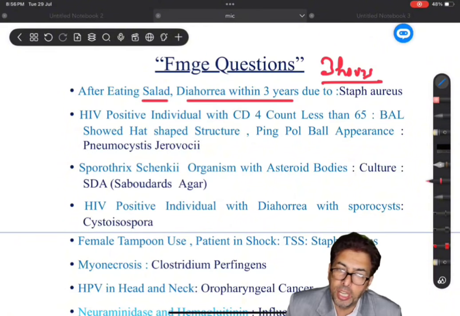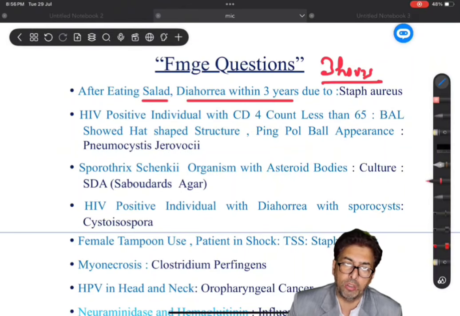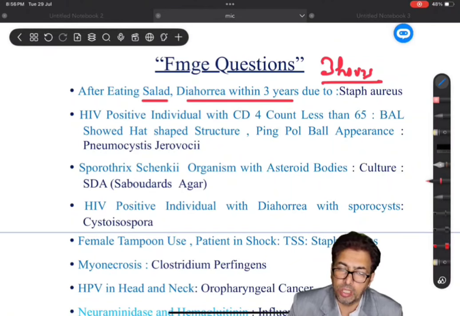If a patient takes a salad and gets diarrhea after 3 hours, what are the causative organisms? We have a host of choices which were given: Bacillus cereus, Vibrio parahaemolyticus, and Brucella. As far as acute diarrheas and salad are concerned, we have Staph aureus, which produces diarrhea within 6 hours of intake of salad.